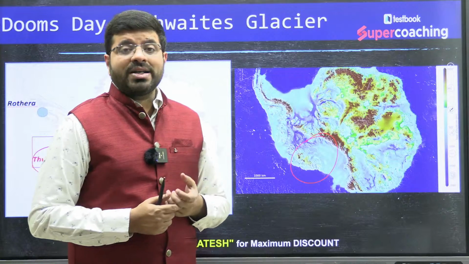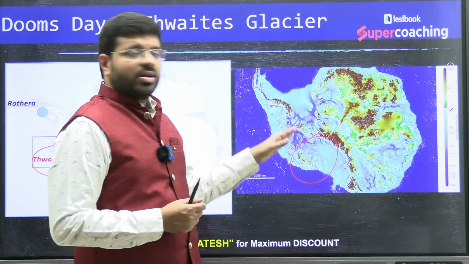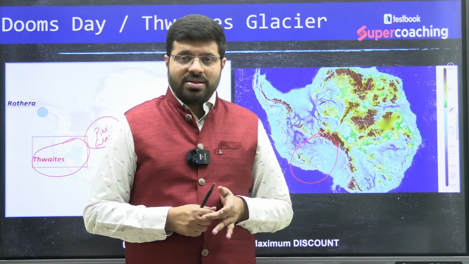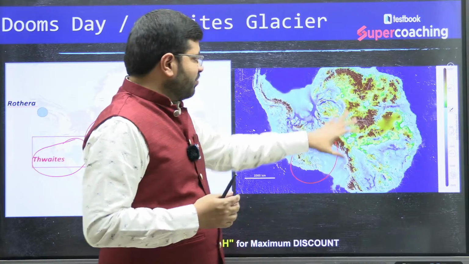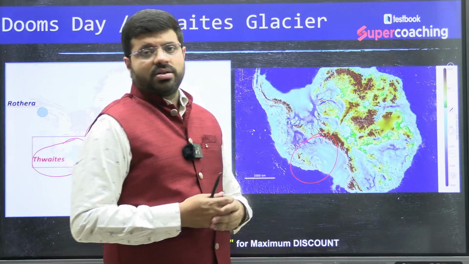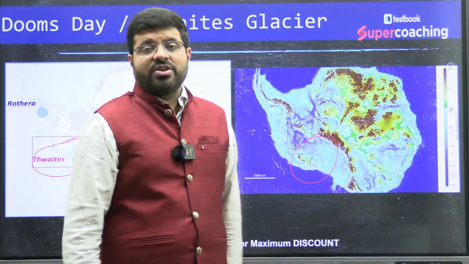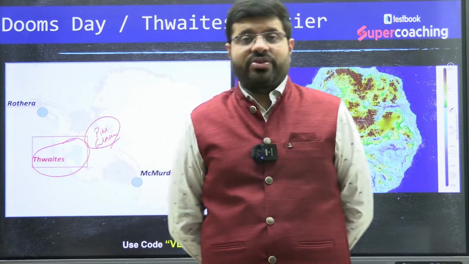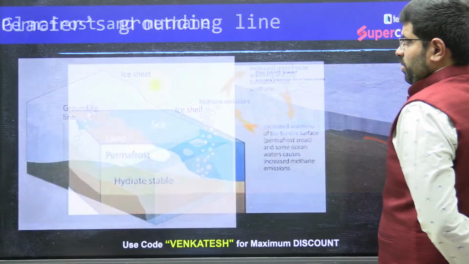Now, when the Thwaites Glacier melts, and similarly the Pine Island Glacier very near to it, they are actually the stumbling blocks of the entire ice of this western Antarctica region. So when this melts, that entire ice also will be melting, which will lead to sea level rise. Such things are very, very disastrous for us. So this is one aspect of glaciers.